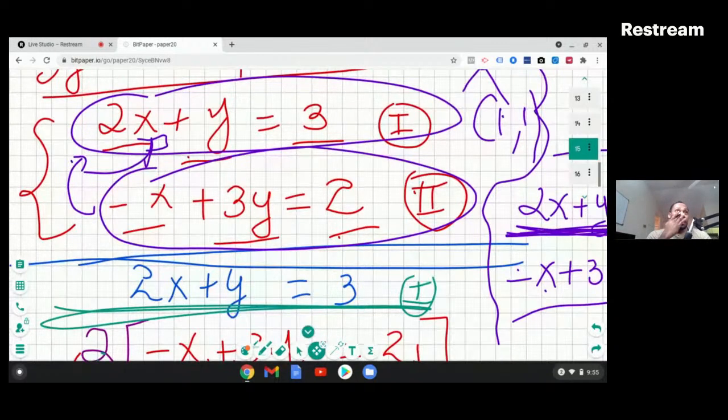The third way that we could do that is by graphing those, just graphing the first one and then solving it, and then plotting it on the Cartesian graph, and then graphing the second equation and plotting it again on the Cartesian graph, and then wherever they meet, that's the solution. And this one is easy enough where we can do it. So we have 2x plus y is equal to 3.